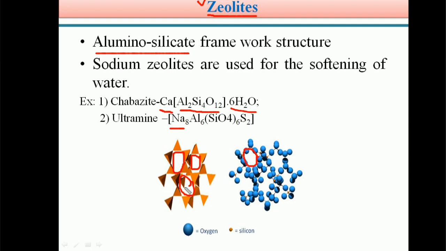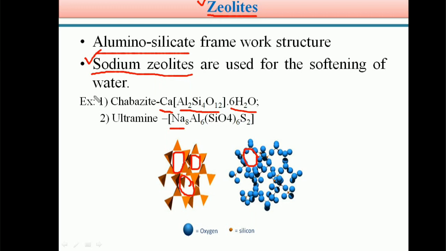Generally different types of zeolites are available. Students, among the different types of zeolites, sodium zeolites are highly popular. Sodium zeolites are used for the softening of water, meaning hard water can be converted into soft water, because soft water is useful in our daily life. For example, for washing clothes, bathing and household purposes, we need soft water rather than hard water. This is the important application of zeolites, students. Hard water is converted into soft water with the help of sodium zeolites.